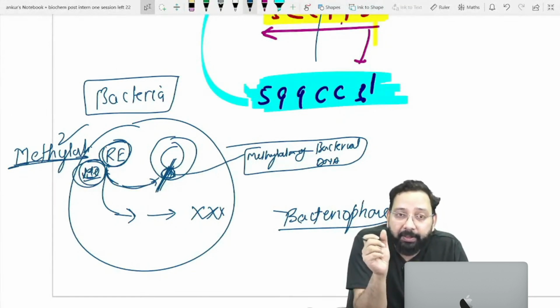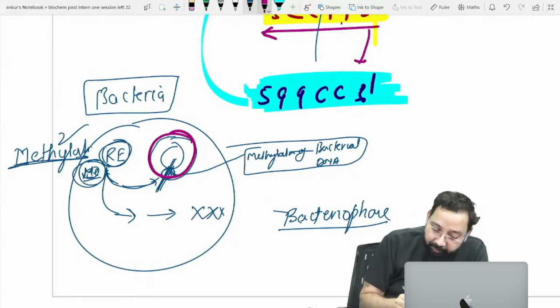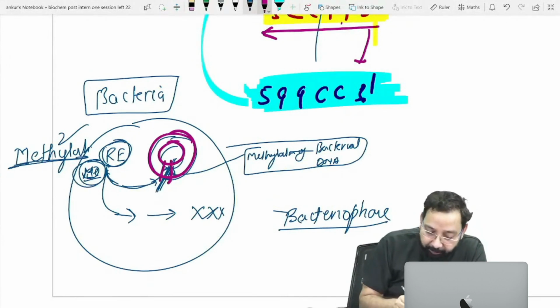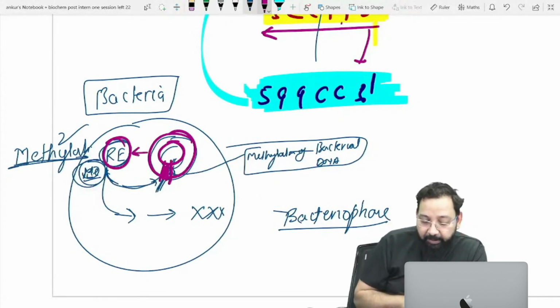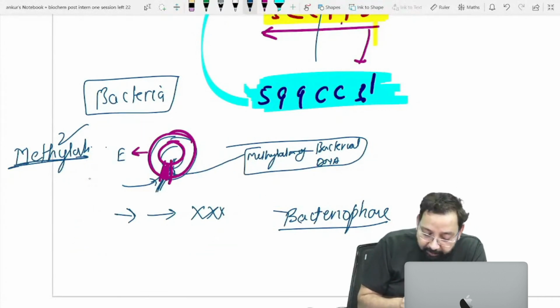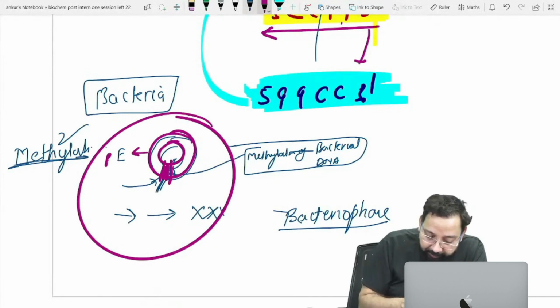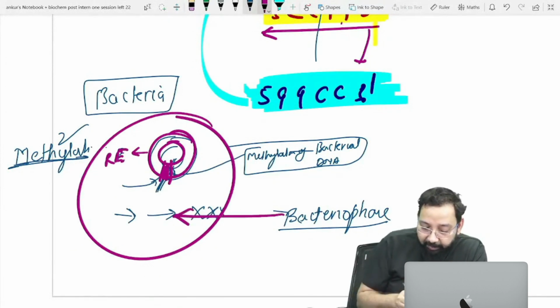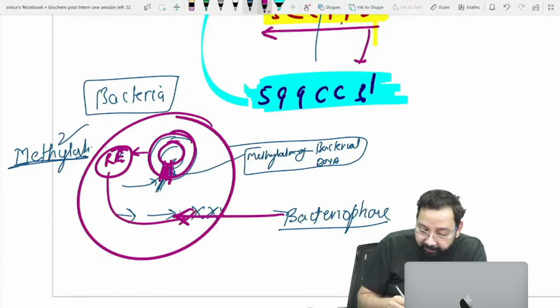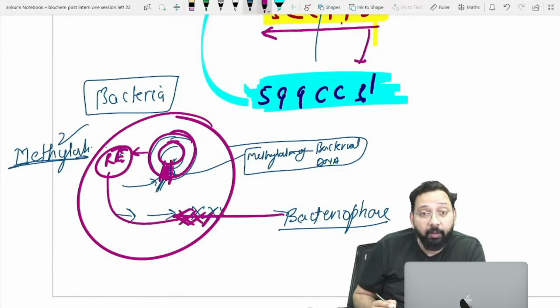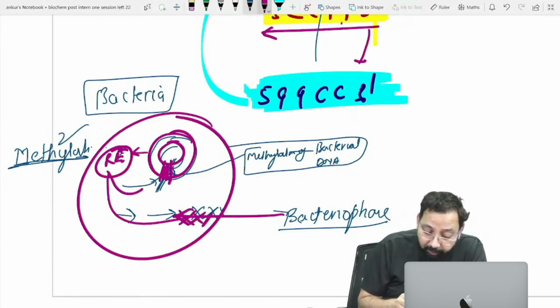We know that bacteria's own DNA has palindromes, and restriction endonuclease is present in bacteria. If a bacteriophage enters the bacteria, restriction endonuclease will digest its DNA. But this restriction endonuclease can also digest the DNA of the bacterial cell.